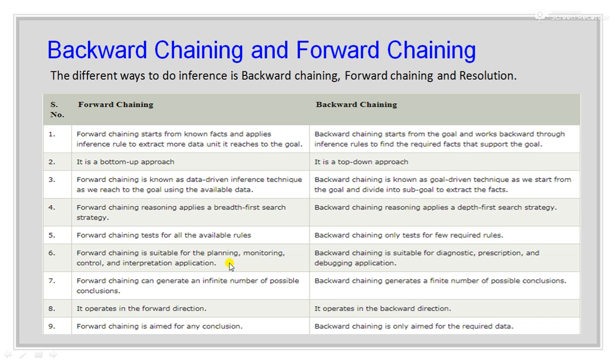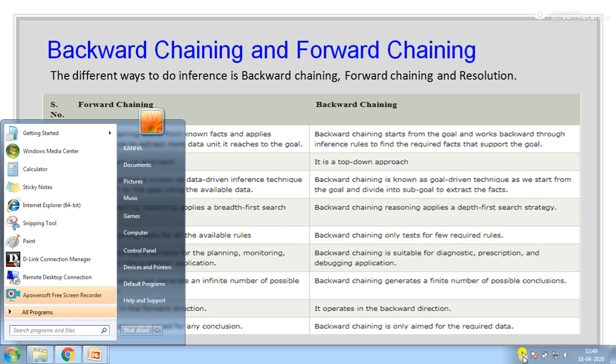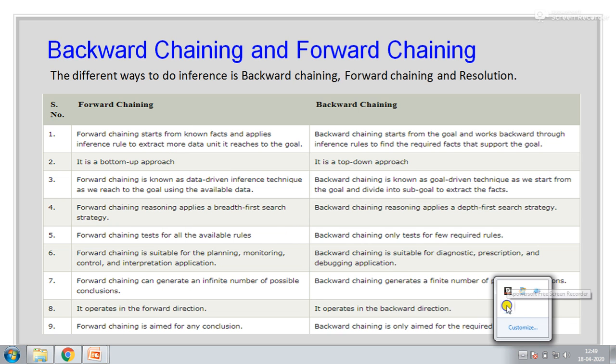So here are some of the differences between backward chaining and forward chaining, and these techniques can be applied to do the inferencing. So that's all for today's lecture. Thank you.